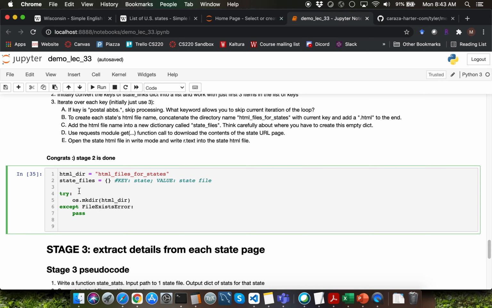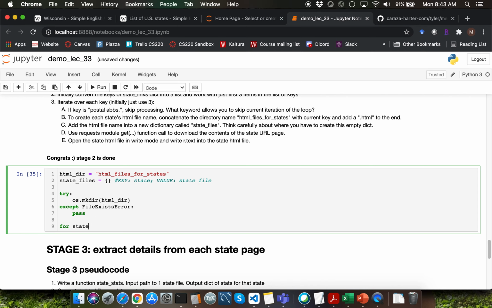Recall that whenever you want to invoke the mkdir function within the OS module to create a specific directory, you'll have to surround that using try except blocks. The except block is going to catch the FileExistsError exception. When the directory already exists, you don't have to take any action. So I'm going to just type the pass keyword within the except block here.